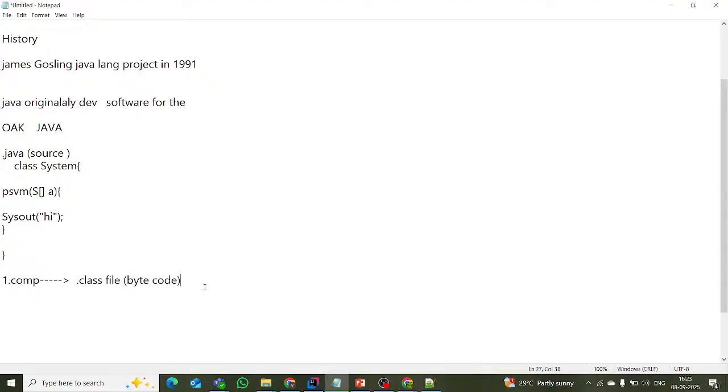These are the two steps: compile the .java class, and after compilation it will generate the .class file. In the .class file, bytecode is available. Bytecode is simply zeros and ones. Simply remember this. After that, it will execute.